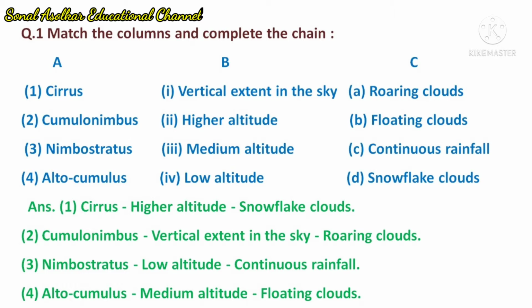2. Cumulonimbus, vertical extent in the sky, lowering clouds. 3. Nimbostratus, low altitude, continuous rainfall. 4. Altocumulus, medium altitude, floating clouds.